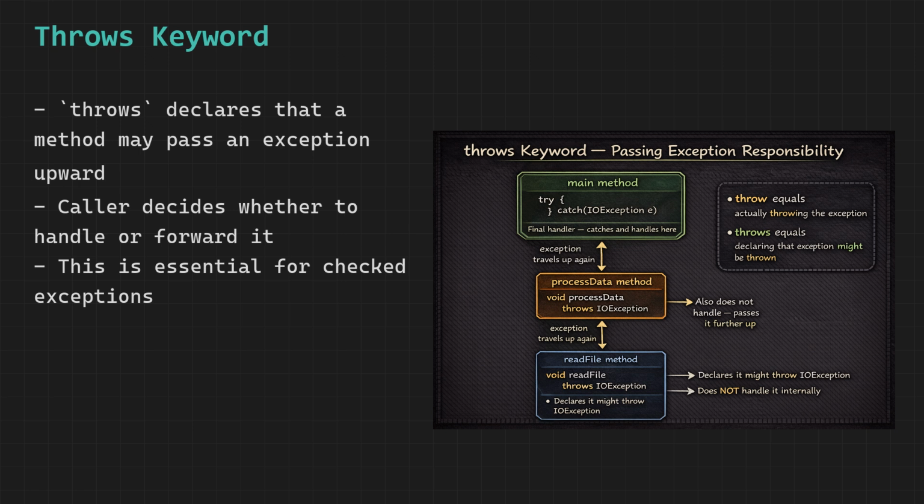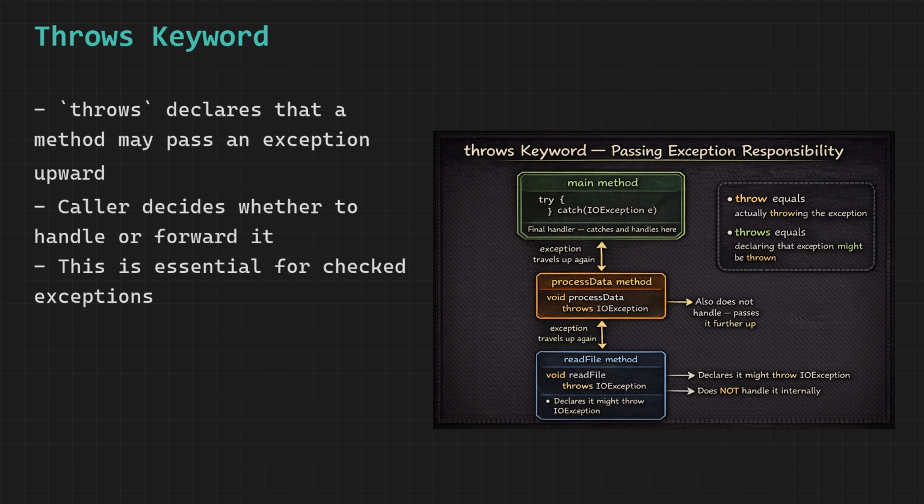When a method can throw a checked exception, the kind the compiler forces you to handle, you have two choices. Either you wrap the risky code in a try-catch and handle it yourself inside the method. Or you declare throws exception type in the method signature and let the caller deal with it.